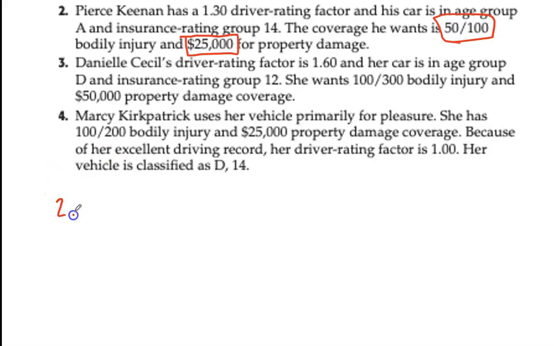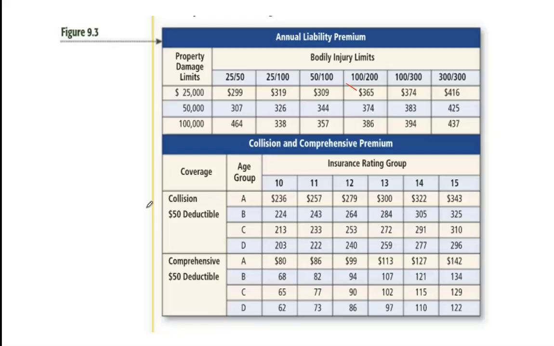So for number 2, the first number is 309 is my liability, plus, now it's 14A, if you look at your 2 charts, there's two groups of A, okay, 14A, 322, 14A, 127.